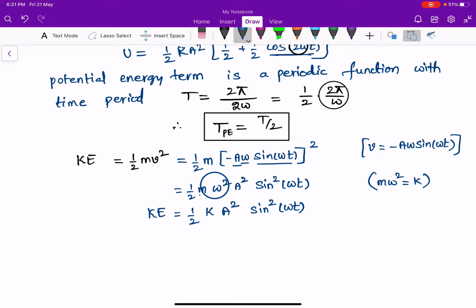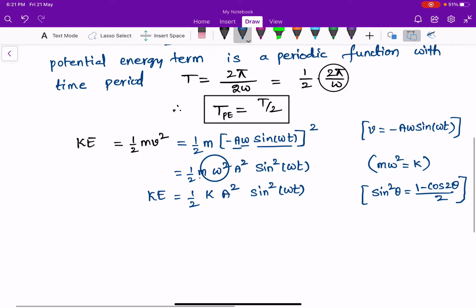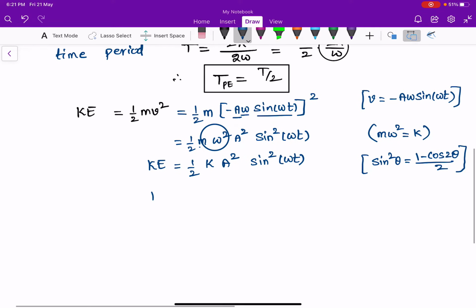We know from the trigonometric identity that sin square theta can be written as 1 minus cos 2 theta divided by 2. Therefore sin square omega t can be written as 1 minus cos 2 theta by 2, where theta is nothing but omega t.